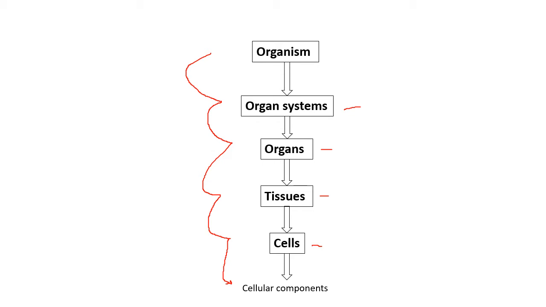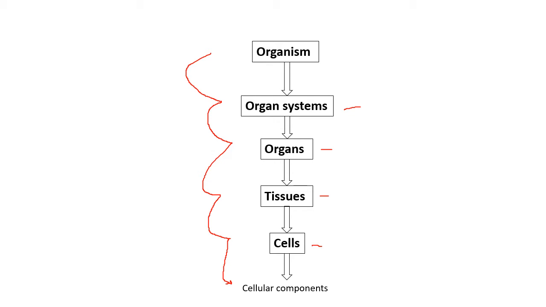Endoplasmic reticulum, Golgi body, mitochondria, cell membrane, nucleus, all these are called cellular components. Every component in the cell has a specific function. Like every organ system in an organism undergoes specific functions, in the same way in the cell also, all the cellular components have specific functions, which you have learnt before.